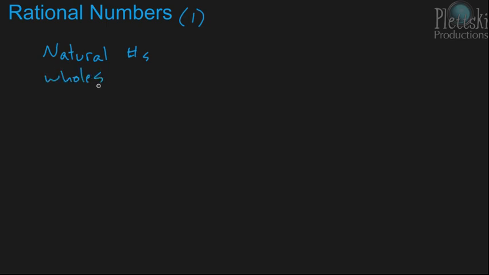So let's just review some of these: natural numbers, whole numbers, and integers. And then we have rational numbers.